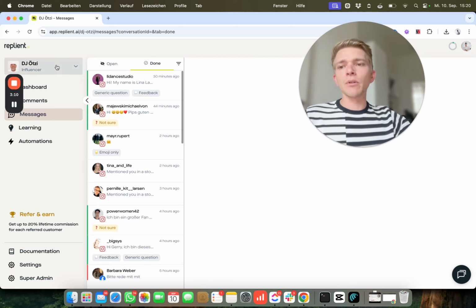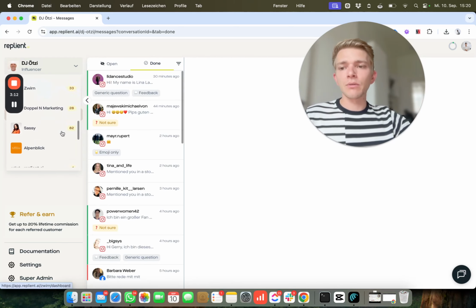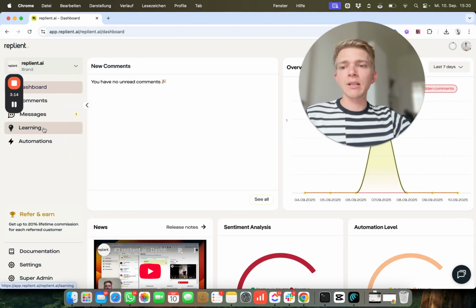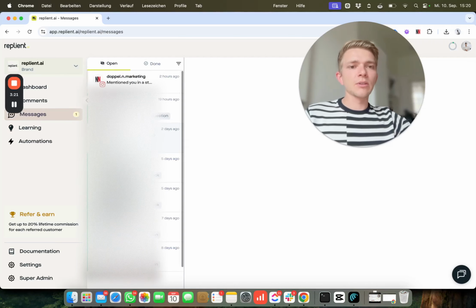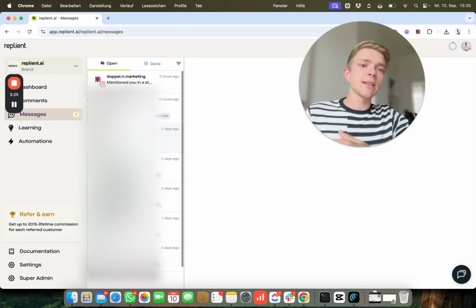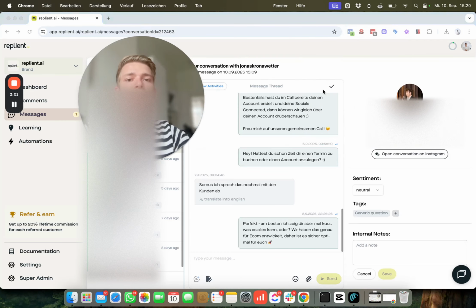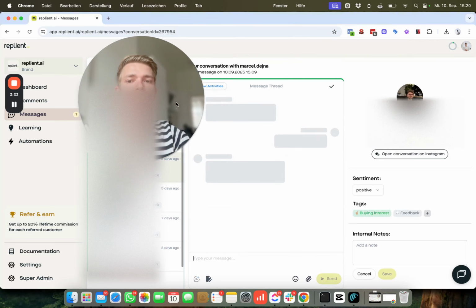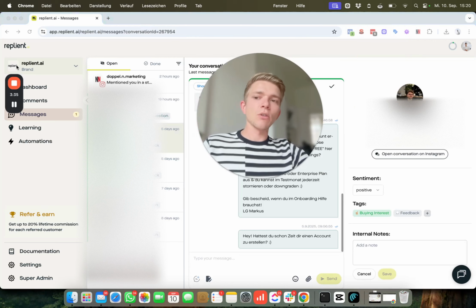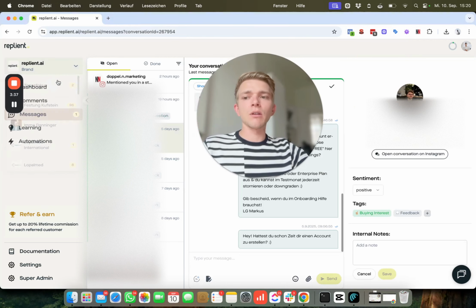This is very helpful if you're using it like we are. For replient.ai, we disabled this feature because we want to keep all of our leads in our Open tab to re-engage with them. And if the conversation is then finished, we can always click the check mark so it moves to Done. So this is also a very nice feature that a lot of customers wanted.